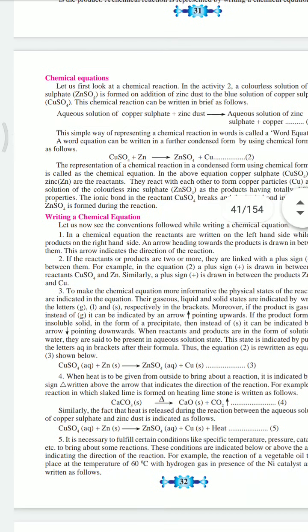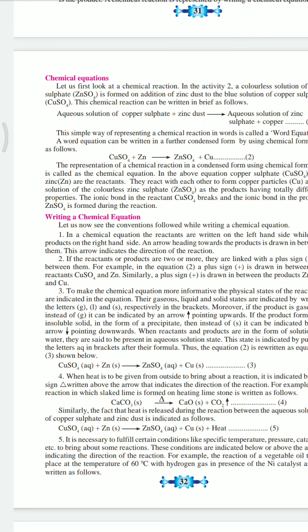Writing a chemical equation. In a chemical equation, the reactants are written on the left hand side and the products are written on the right hand side. An arrow is in between them. If the reactants or products are two or more, they are linked with a plus sign in between them.